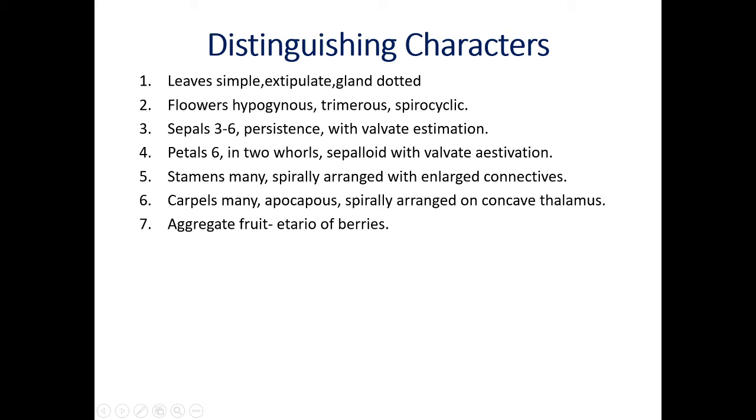Next one, stamens many, spirally arranged with enlarged connectives. This is the distinguishing character of the male sex organ. Carpels many, apocarpous, spirally arranged on concave thalamus. And last distinguishing character, aggregate fruit, etaerio of berries. Type of fruit you have seen: custard apple, Sitaphal. The type of fruit is etaerio of berries. These are the distinguishing features of family Annonaceae.